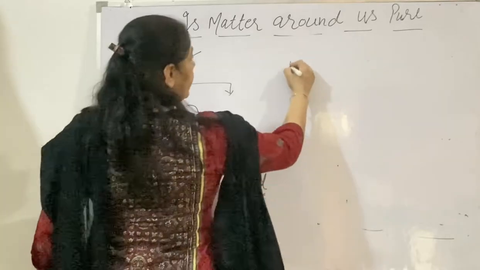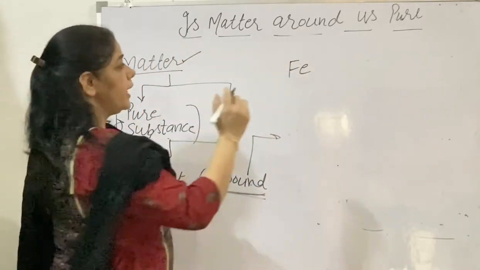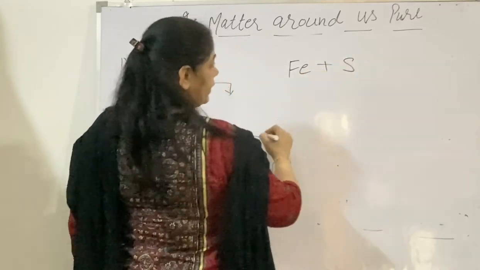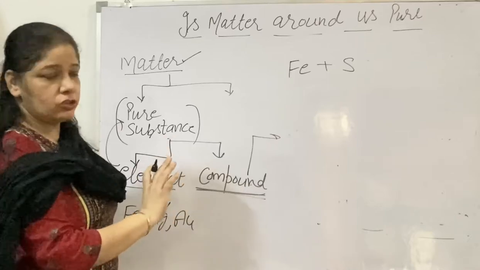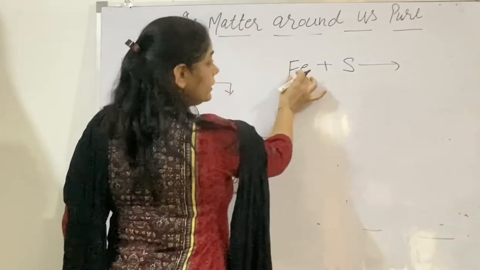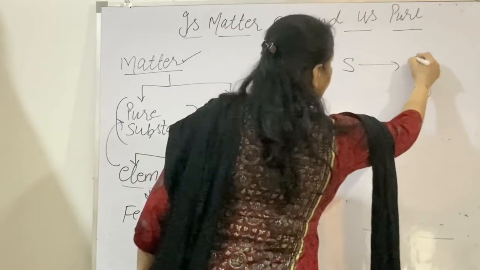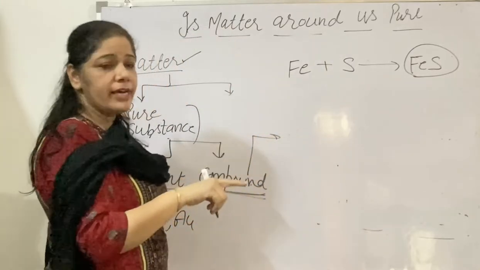For example, if I take iron filings, small pieces of iron, and mix them with sulfur, if I just mix it physically, then it is a mixture. But when I start heating it, this iron reacts with sulfur and forms a new compound, iron sulfide.